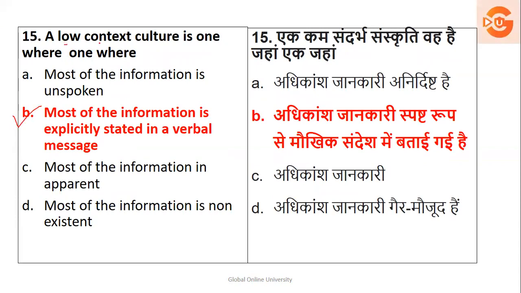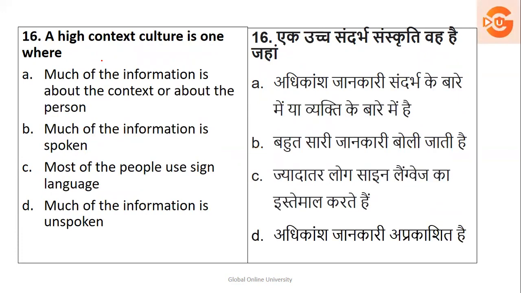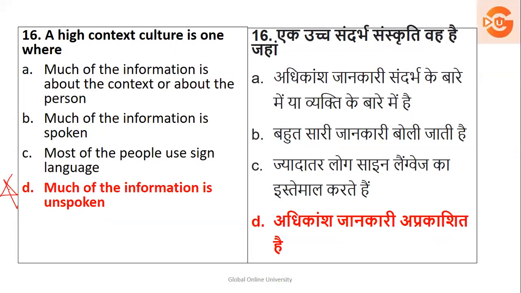Now why? See, low context culture, most of the information is explicitly, that is directly stated in the verbal message. So here the circumstances are very clear, low, so it's very clear, so you have to directly state it with the verbal message. Okay, when it is high context, now see the same question, much of the information about the context or about the person is unspoken, it uses sign language. High means you don't know, so it is unspoken. High means you have to assume from the circumstances, so it is assumed, so it's unspoken.